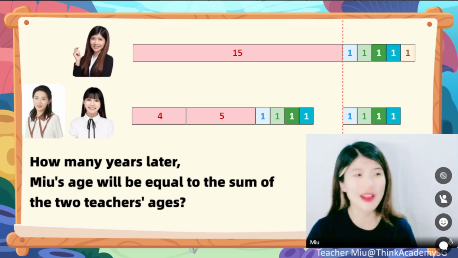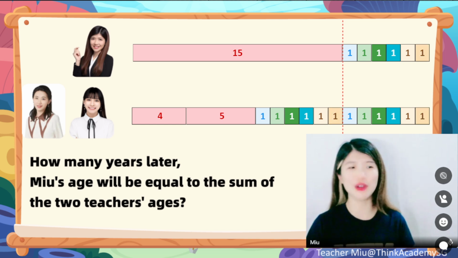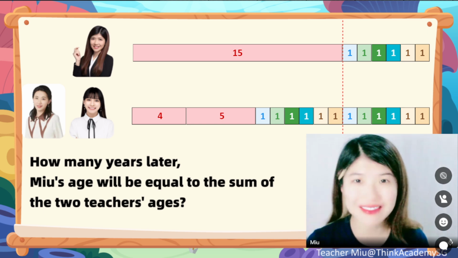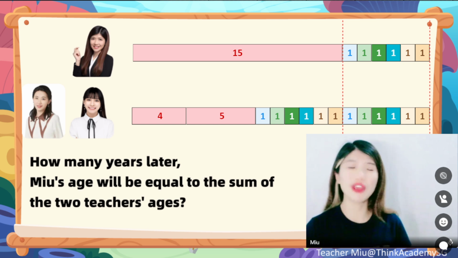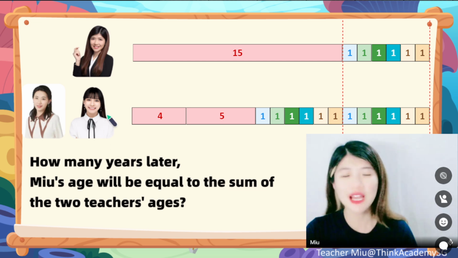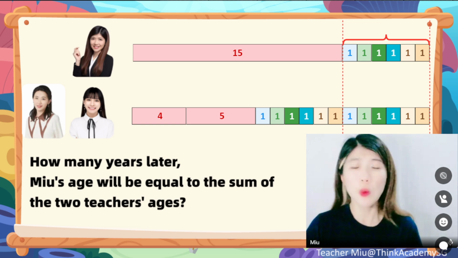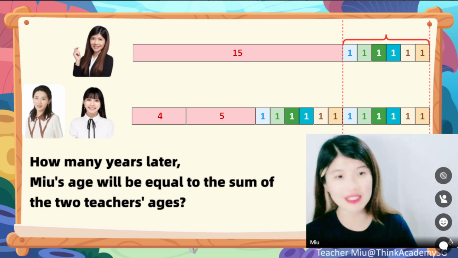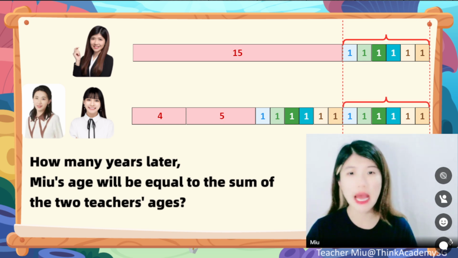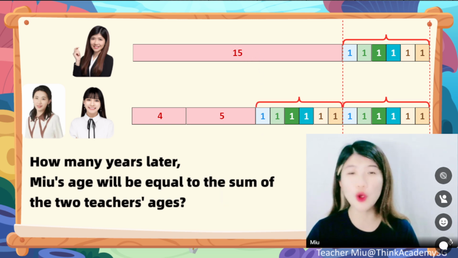Not really, right? Well done. 1 year for Miu, 1 year for Charlene, 1 year for Apple. Good. So 1 more year for each of them. Are we equal now? Well done, dear. Now we are equal. Now Miu's age equals the sum of these two teachers' age, which takes 6 years. So after 6 years, Miu will grow up by 6, and Charlene will also grow up by 6. But what about the gap between us at first? It will just be filled by teacher Apple, which is 6, right?